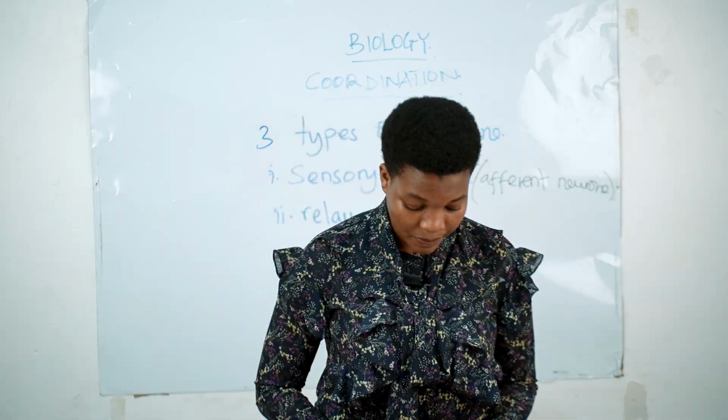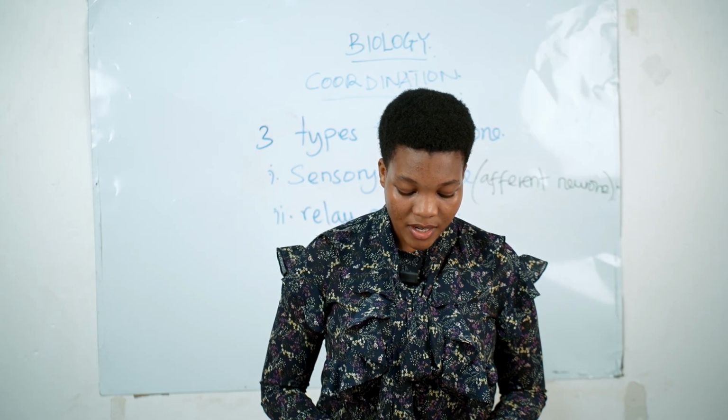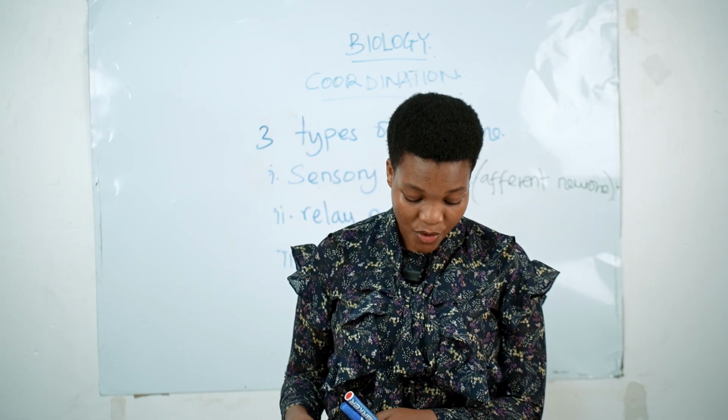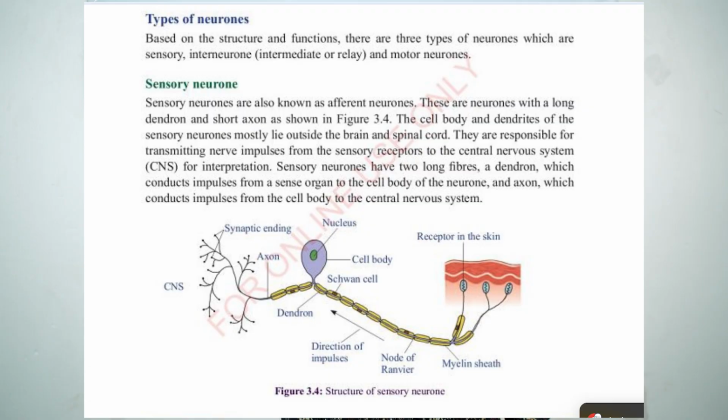So the afferent neuron or the sensory neuron, their main function is to take the information from the receptor to the central nervous system.